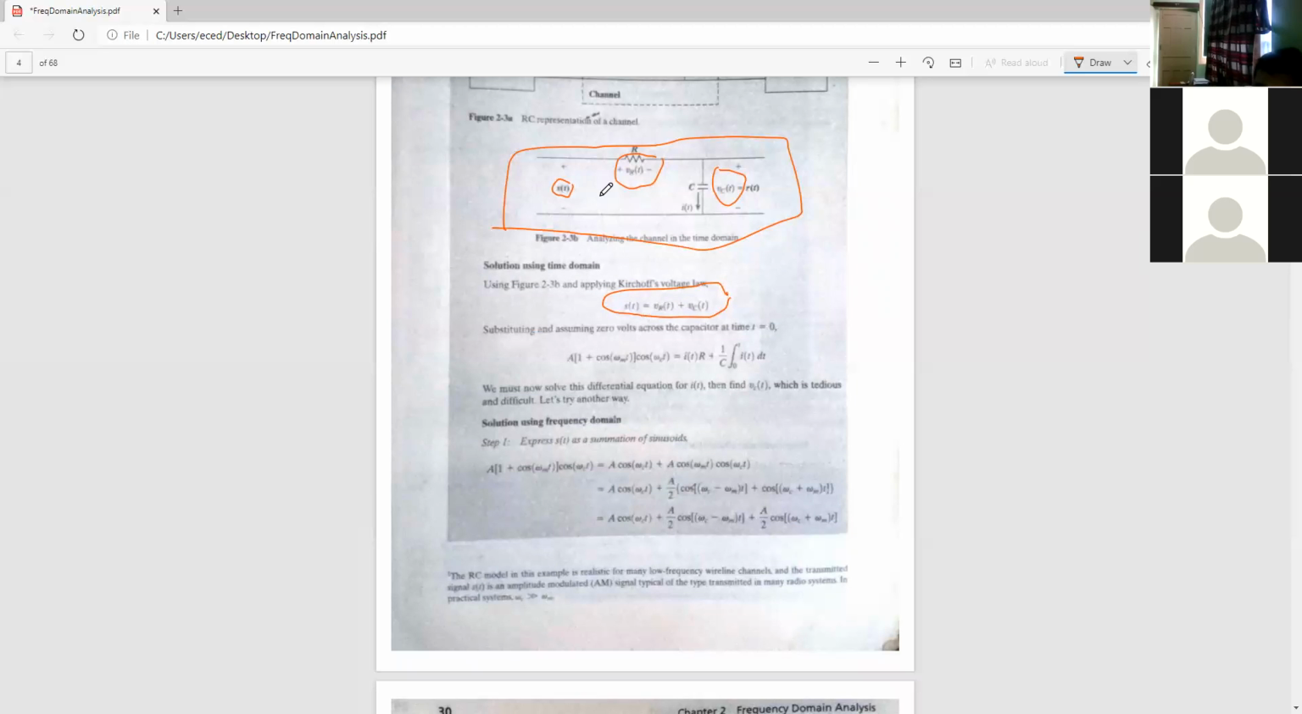What is V_R(t)? If the current flowing in the circuit is i(t), a time dependent current, then it is i(t) times R. Similarly, the voltage across the capacitor can be written as 1/C integral from 0 to t of i(t) dt. We must now solve this differential equation, then we will get the answer. So it's very complicated to get the answer using time domain. We cannot analyze what is happening in the channel, what is happening at the transmitter and receiver end, how the system is functioning. Hence we go for frequency domain analysis.